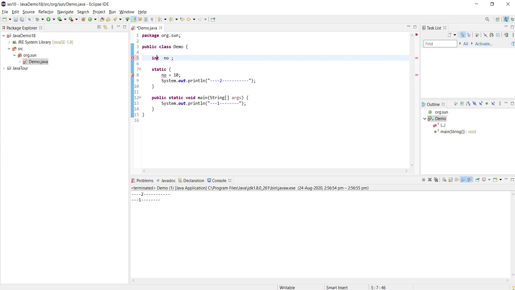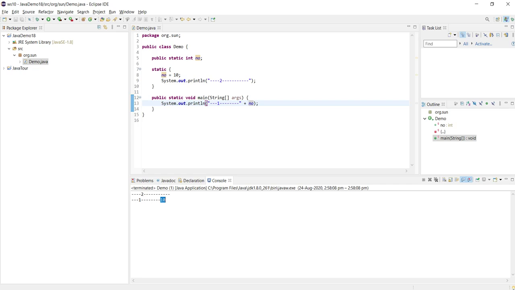We need to give the data type before the variable name, so this is the correct order. We can say public or private, whatever. So this is a static number. I can initialize it here and use this static variable in the main method. Let's say number, and I'm running this program. Yes, we got this number which is initialized from the static block.